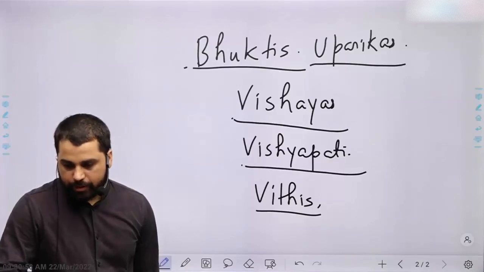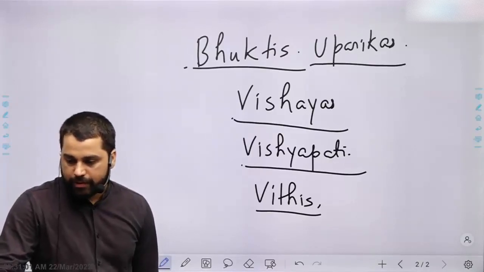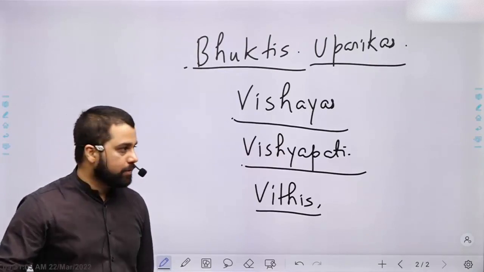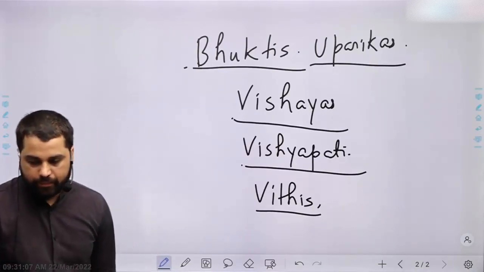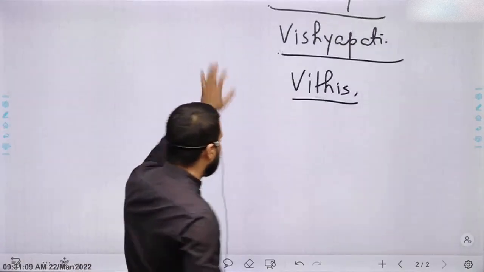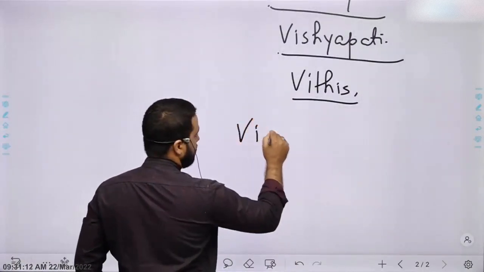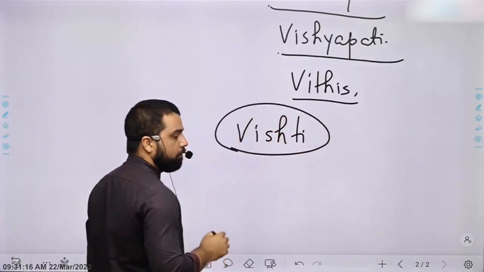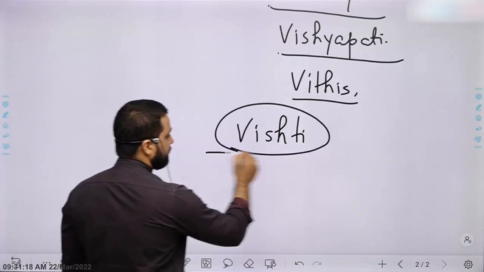Write down next bullet point. Villagers were subjected to forced labor called Vishti. Forced labor called Vishti. Important word.